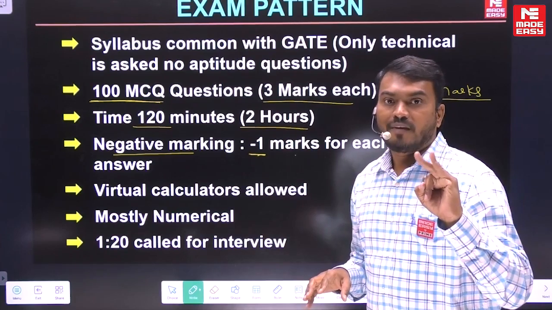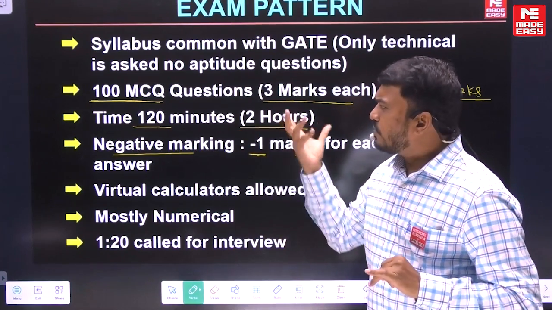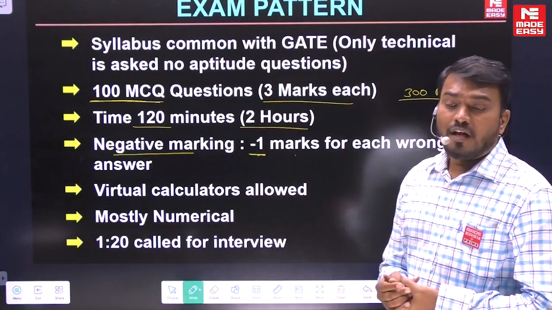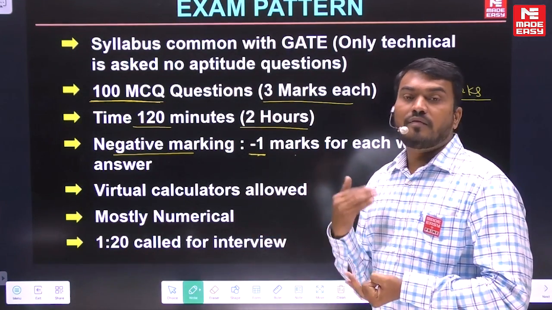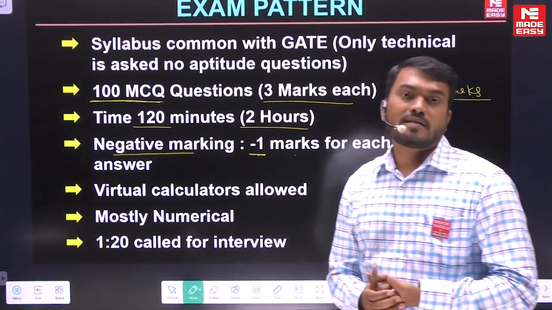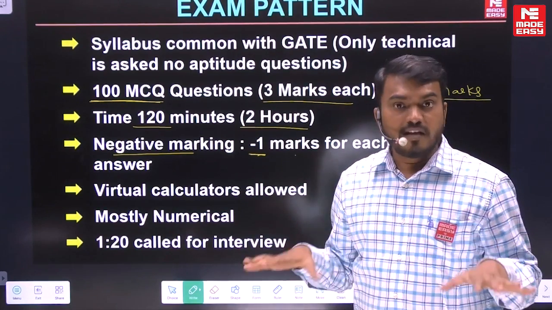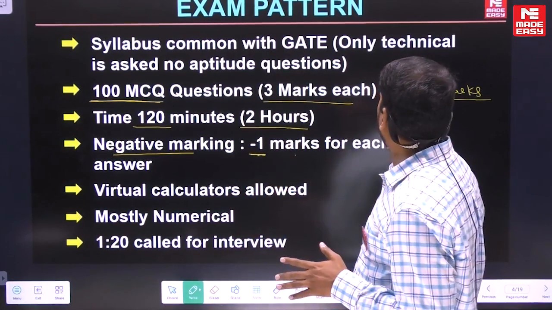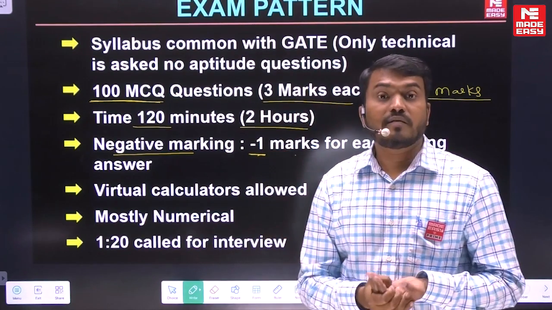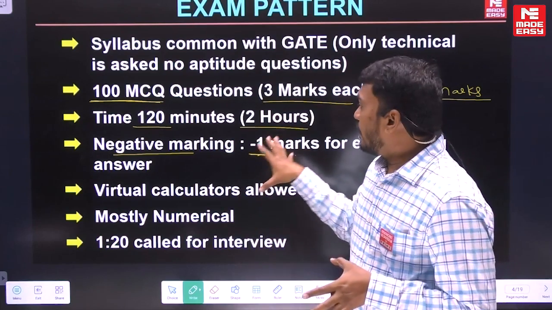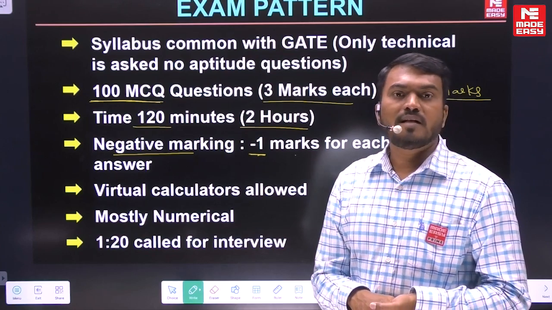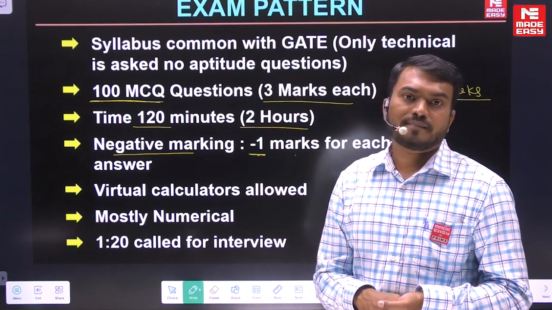If you observe the exam pattern, they are checking your speed and accuracy. Hardly every question, they will give only 1.2 minutes, which means you can imagine what kind of speed and accuracy you have to maintain. And remember an important point: negative mark is -1. Negative marks are very high, more than one third, since every question is 3 marks. So -1 means more than one third, is that clear? Negative marks have a lot of impact, so you need to maintain very proper speed and very proper accuracy in the exam.